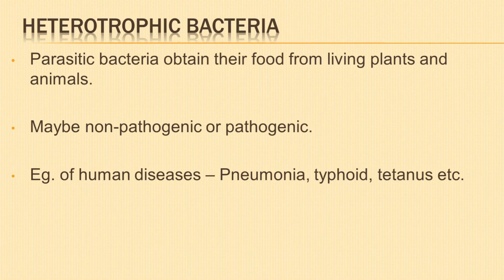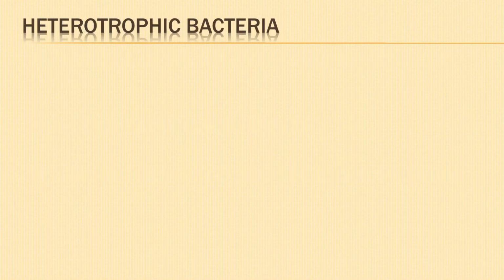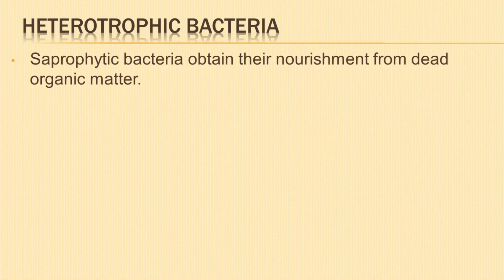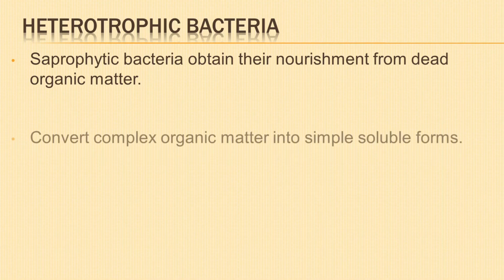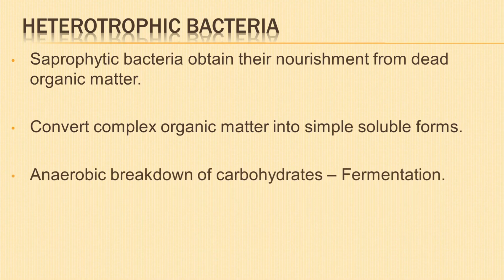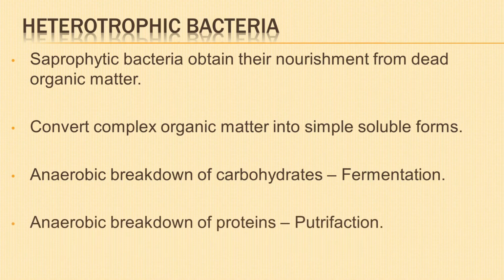Clostridium tetani. Next is saprotrophic bacteria. These bacteria obtain their nourishment from dead organic matter. They break down the complex organic matter into simple soluble forms with the help of several digestive enzymes. Anaerobic breakdown of carbohydrates is known as fermentation. Breakdown of proteins is known as putrefaction.